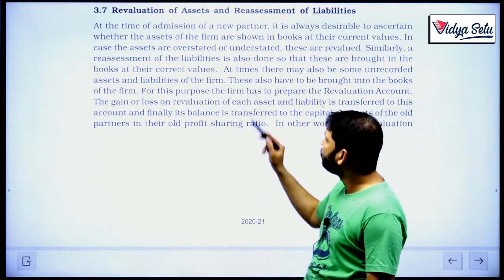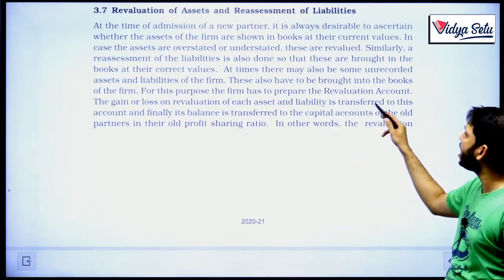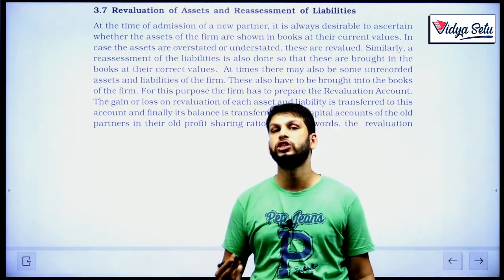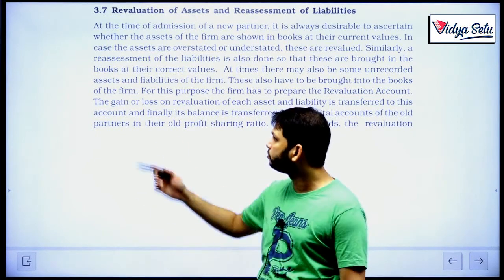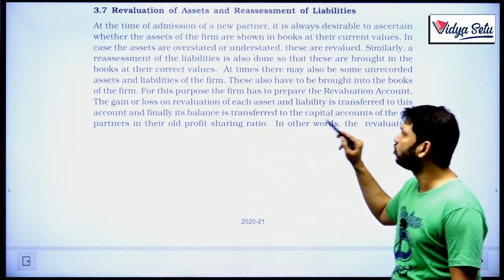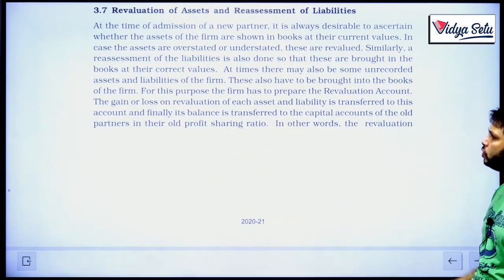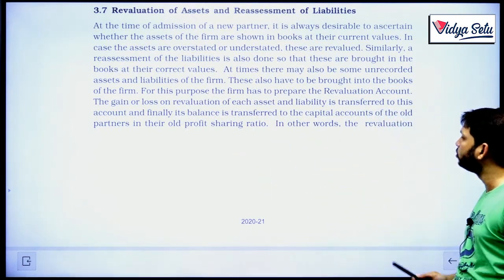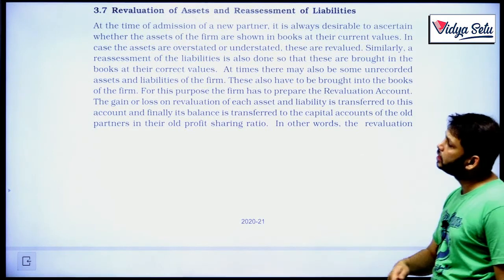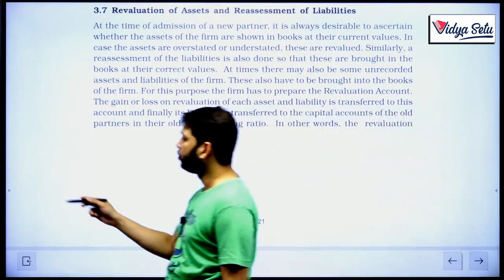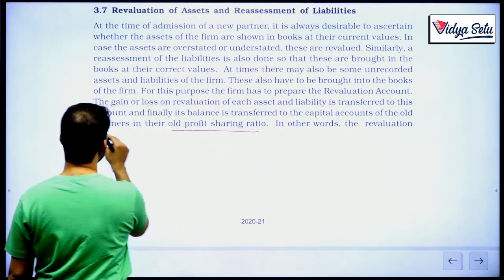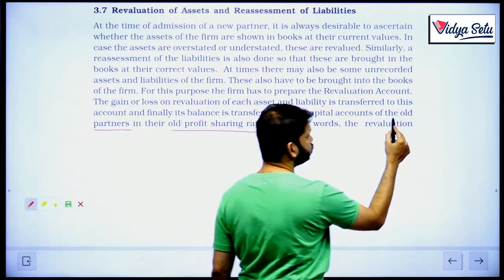For this purpose, the firm has to prepare the revaluation account. It is also called the P&L adjustment, profit and loss adjustment account. The gain or loss on revaluation of each asset and liability is transferred to the account, and finally its balance is transferred to the capital accounts of the old partners in the old profit sharing ratio. Do remember this, that old partners in the old profit sharing ratio.